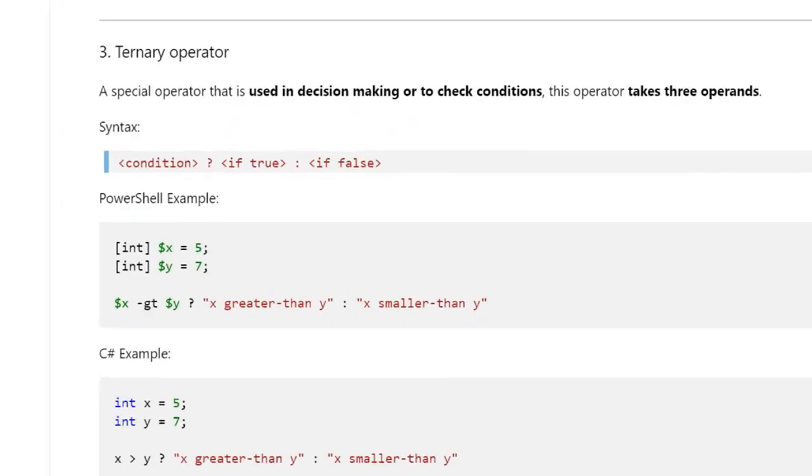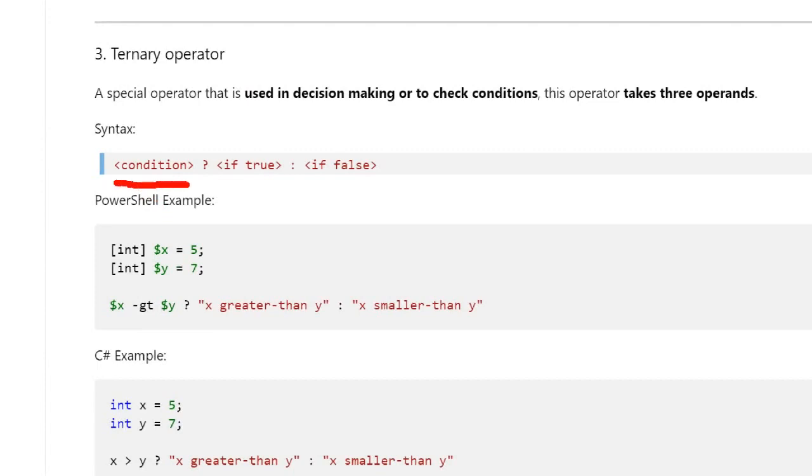In a ternary operator, on the left hand side, we have a condition. This condition can be an expression, or it could be a single value like true, false, or something like that. Then it is followed by a question mark. After this question mark, if the condition on the left is true, then this part is executed. And if the condition fails, then this part would be executed. All right, so the syntax of the ternary operator in PowerShell and C# is almost similar.